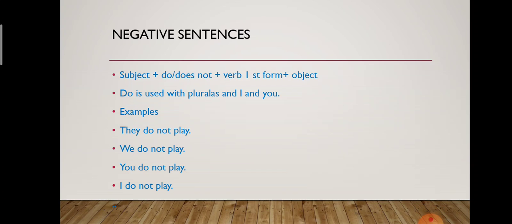So keep in mind, with all plurals and I and you you have to use do. Okay, here are some examples. They do not play, we do not play. So they and we, they are plurals. Plus keep in mind you and I as well. You have to use do with them as well. You do not play, I do not play.